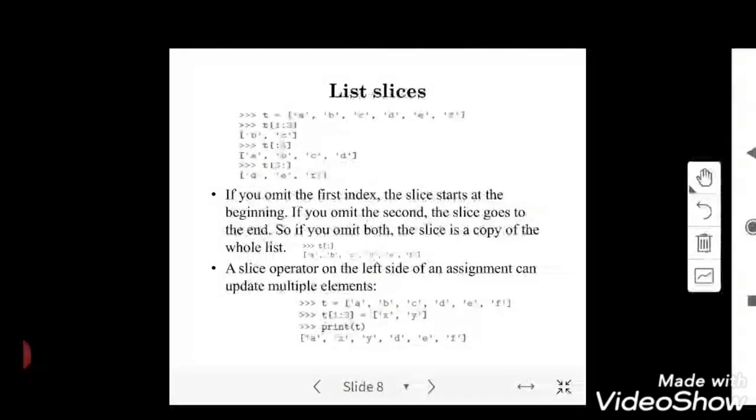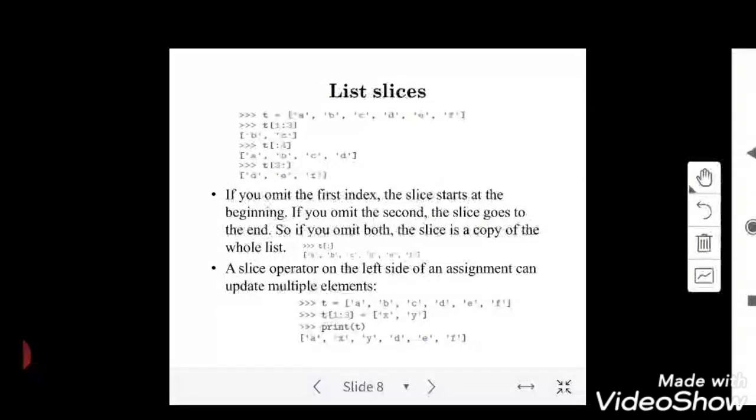And second, if no first index position is specified, by default it starts from 0, and if no last index position is specified, it ends with the last value. And if there is no start position and no end position, you will not get any truncated part, you will get the complete string.